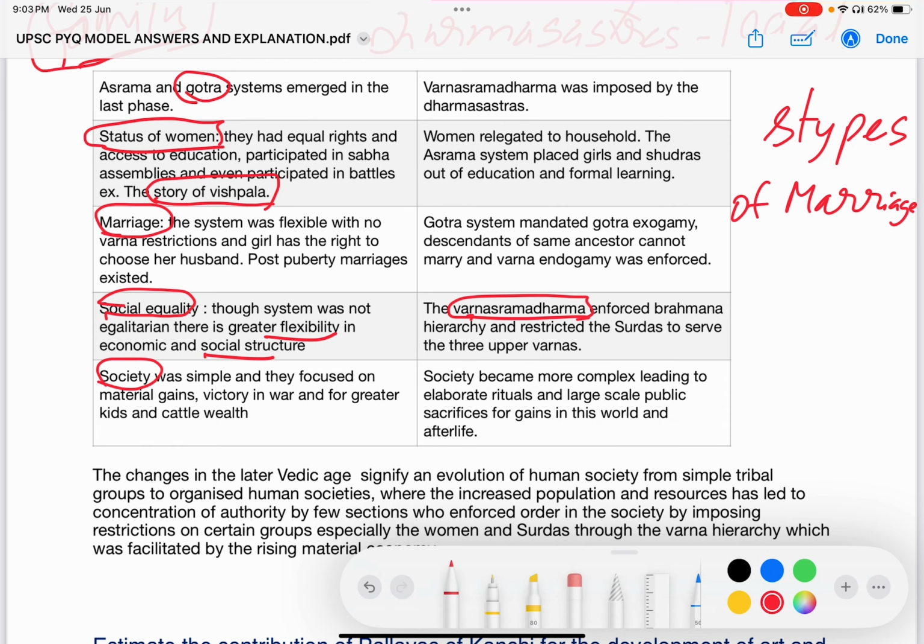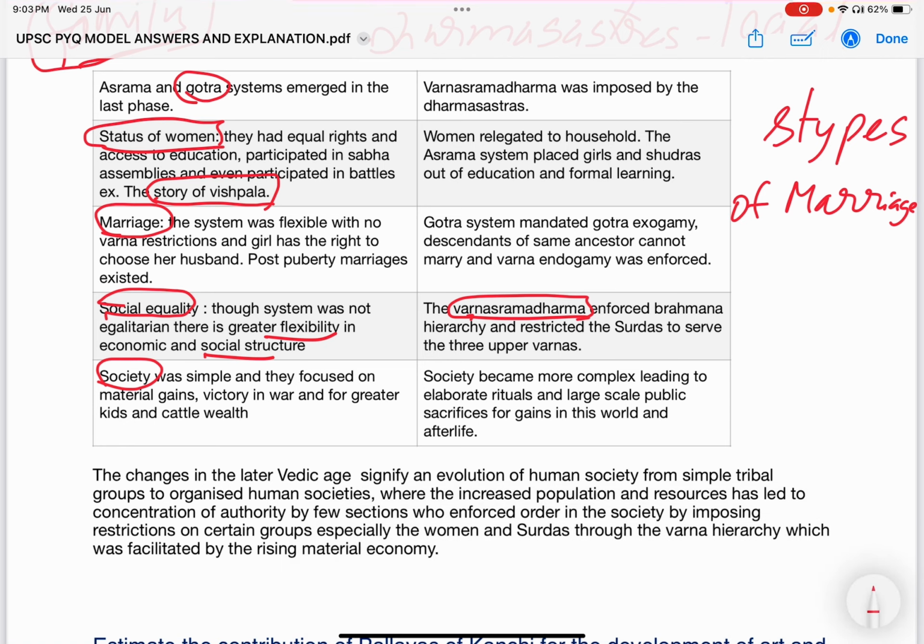Similarly, another important aspect of change from the Rigvedic to the later Vedic period in terms of society as a whole: in the early Vedic period, the perception of society was largely materialistic, where they worshipped gods or engaged in wars essentially to gain more cattle wealth and more kids.